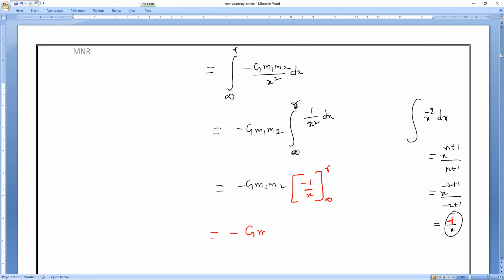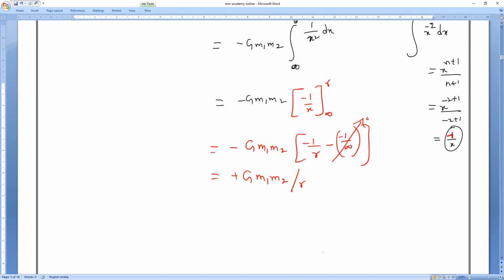So this one, minus G M1 M2, and I will substitute the limits, which gives minus 1 by R and minus of minus 1 by infinity. Minus 1 by infinity is 0, and minus into minus is plus. So I get G into M1 into M2 divided by R. Is the work done by the gravitational force by the second body positive or negative? Tell me, everybody.